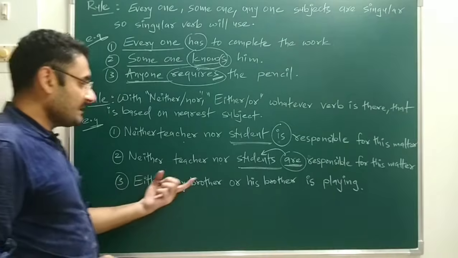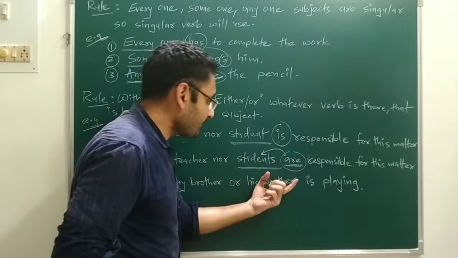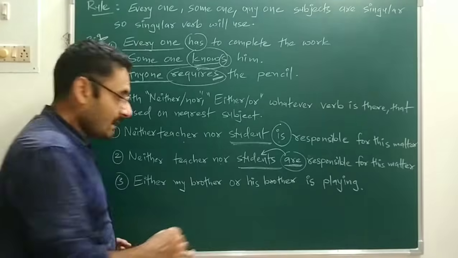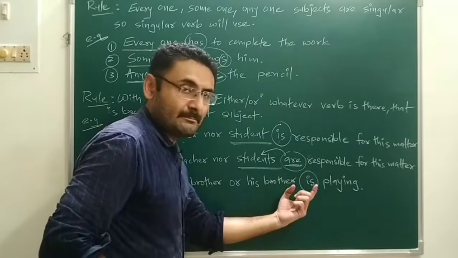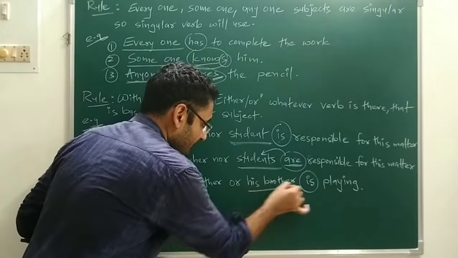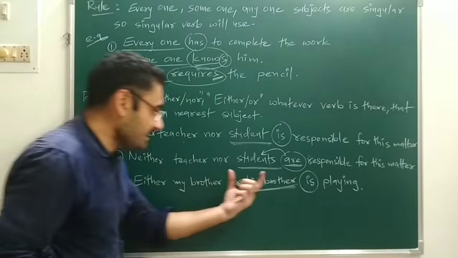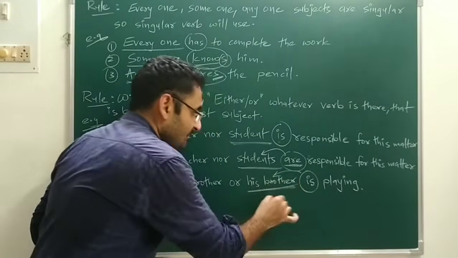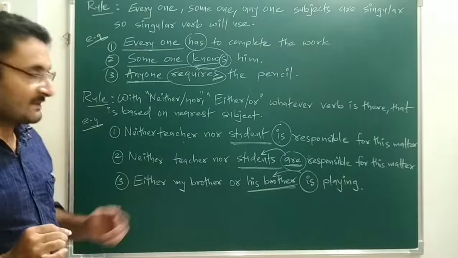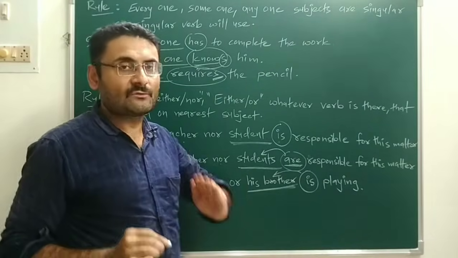Last sentence: either my brother or his brother is playing. Again, is, that verb depends on the nearest subject. The nearest subject is singular, so the verb is also singular. So that is all about subject verb agreement.